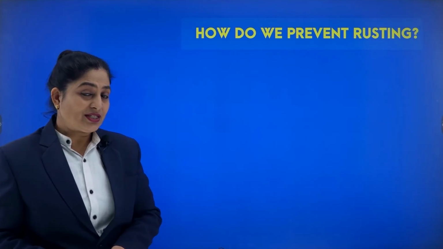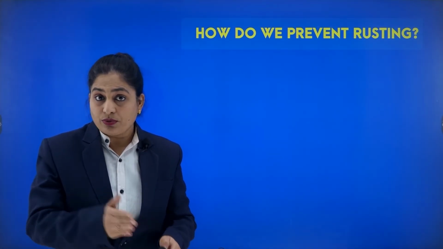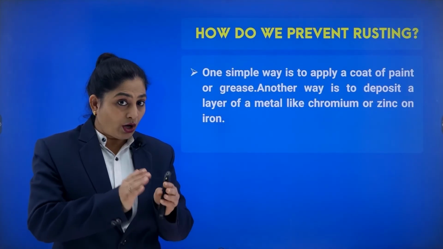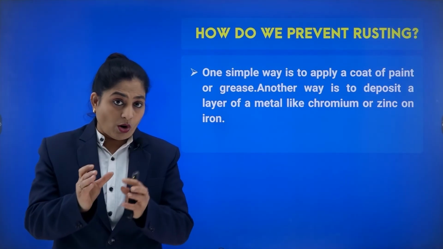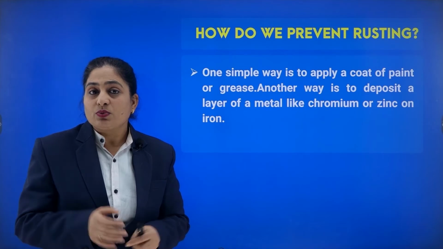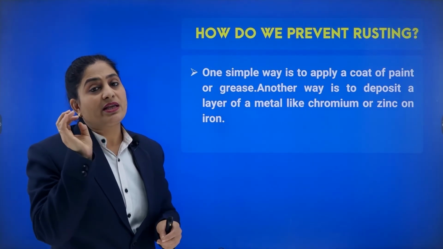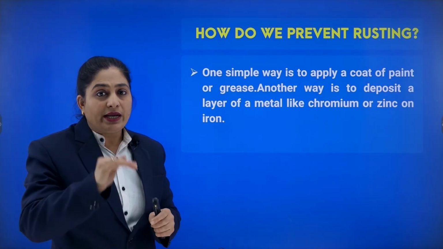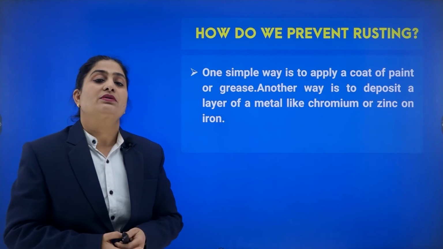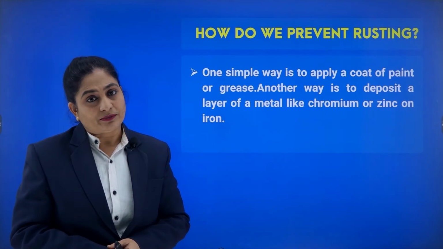Now the question is, how can we prevent rusting? Because rusting is not good, it always reduces the life of iron. We can prevent it just by not allowing oxygen or water to come in contact with iron. It's a very simple thing: we cover the surface of iron by oiling, painting, or greasing, applying some layer on the surface so that water or oxygen cannot directly attack the surface of the metal. That is a good way of preventing iron from rusting.